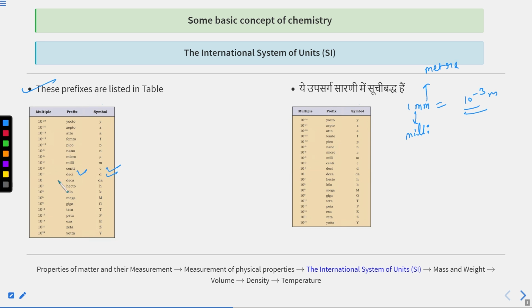Then 10 to the power 1. So from here to here, you have to learn. Okay. 10 to the power 1 is deca, and da will be the symbol. Then 10 to the power 2 is hecto, h will be the symbol. 10 to the power 3 is kilo, small k will be the symbol. 10 to the power 6 is mega, capital M will be the symbol. 1 megabyte means 10 to the power 6 bytes. 10 to the power 9 is giga, capital G will be the symbol. 10 to the power 12 is tera, capital T will be the symbol. 10 to the power 15 is peta, and 10 to the power 18 is exa,